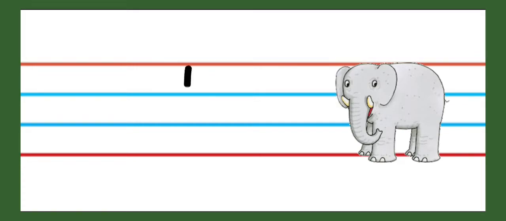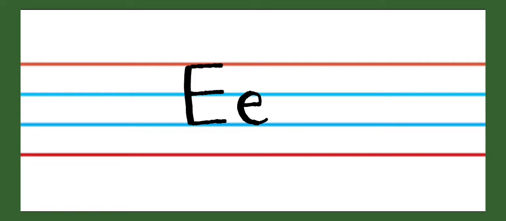Now next letter is E. E for elephant. E says A. This is capital letter E. And this is small letter E. E says A. E for elephant.